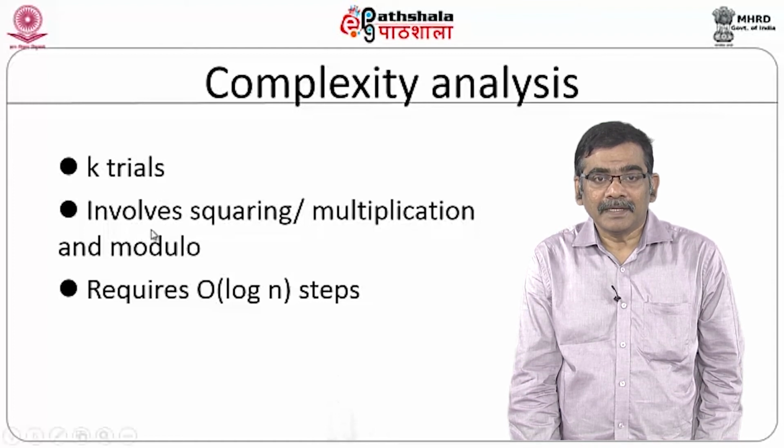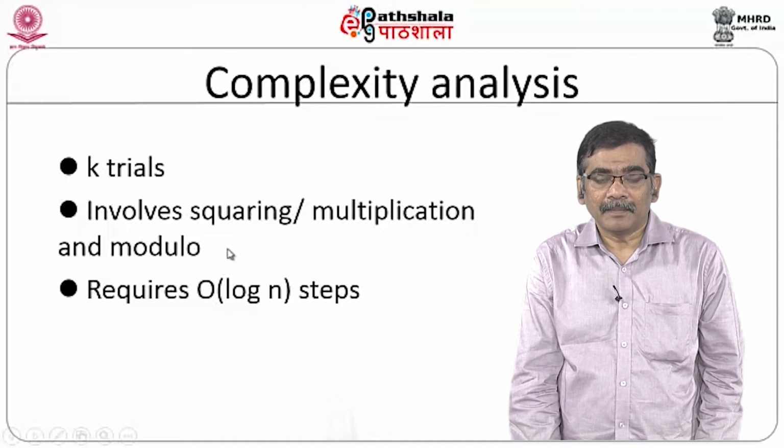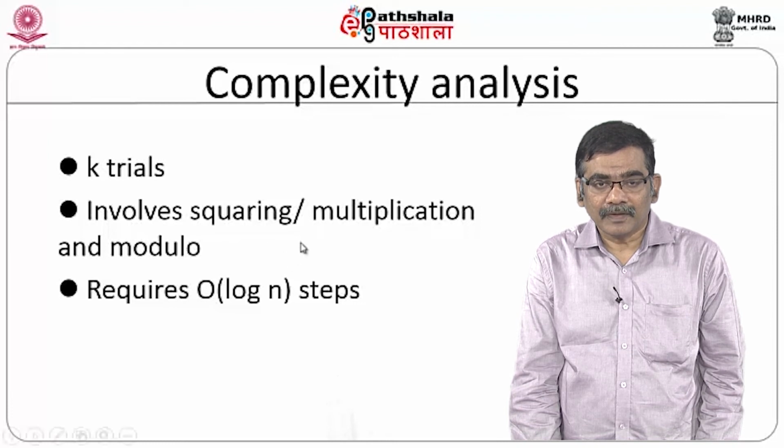Then if you see the algorithm, it involves squaring, multiplication and finding the modulo of numbers x, n, etc. So, you can see that the maximum size is log of that number. That means it requires order of log n steps.